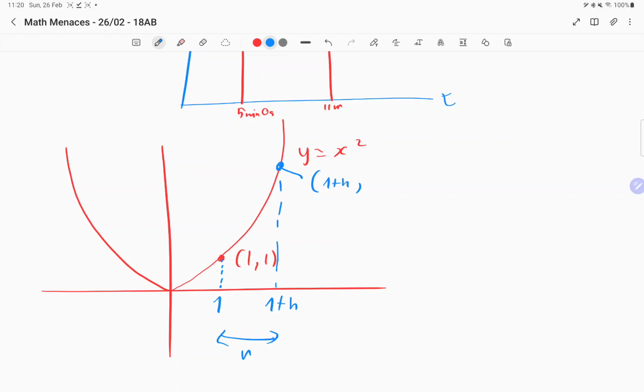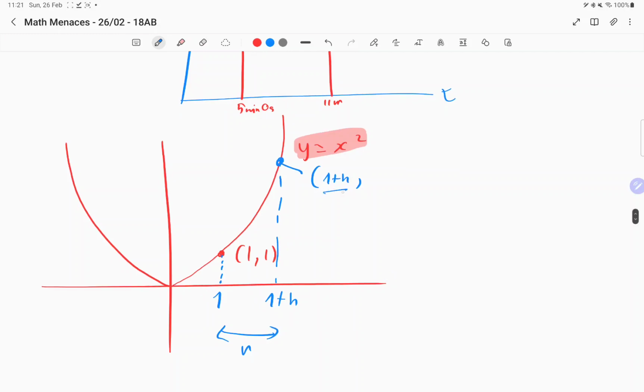Can you figure this out? Hint, it has something to do with the equation. How do you find y if you give an x? You sub the x value into the equation.